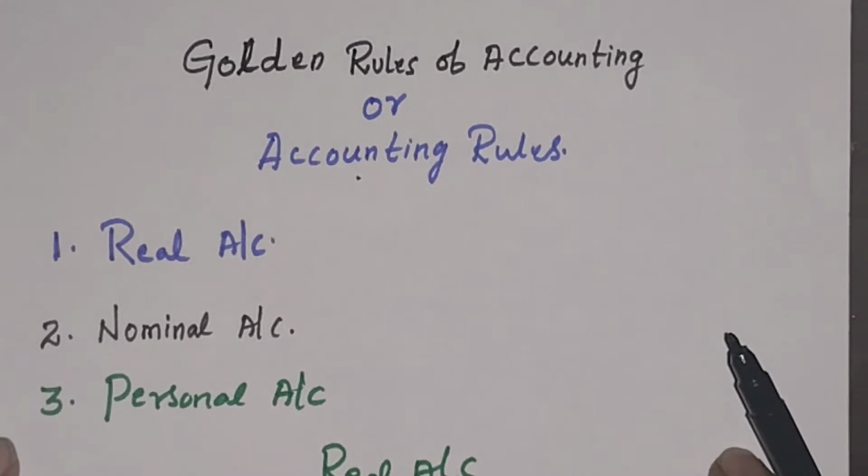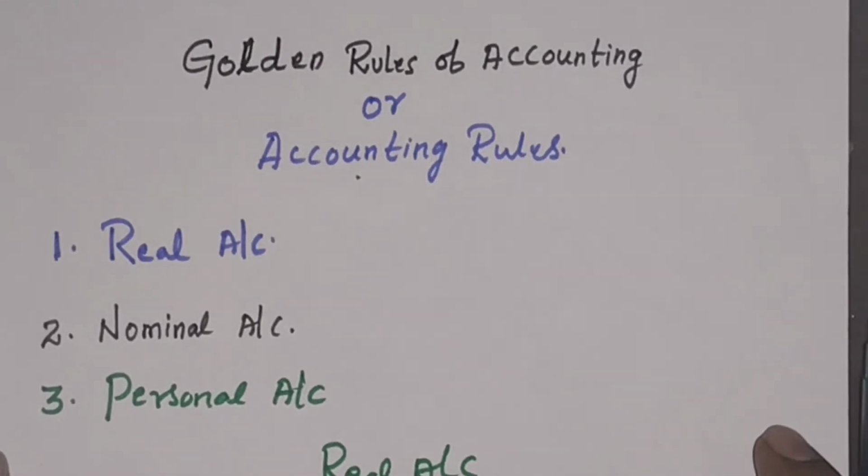Even after completing your PG courses, when you go for interviews, this will be the very first question to you. Please keep in mind that the golden rules of accounting will be a common question when any person with a commerce background goes for an interview in the accounting field.